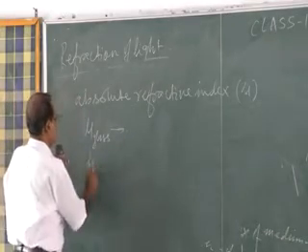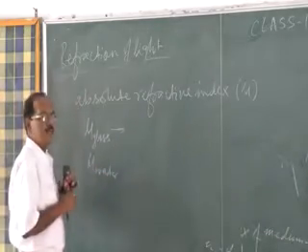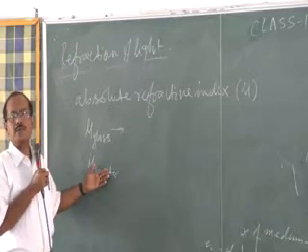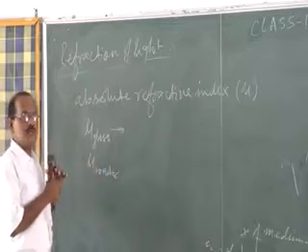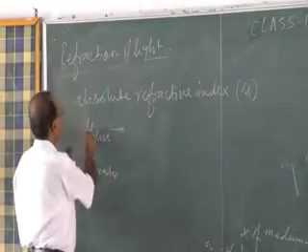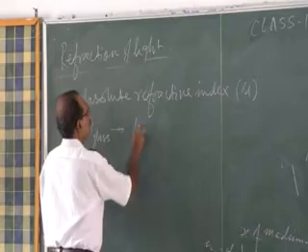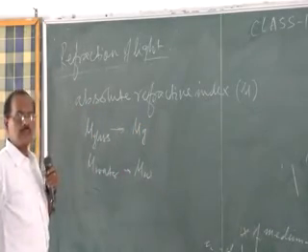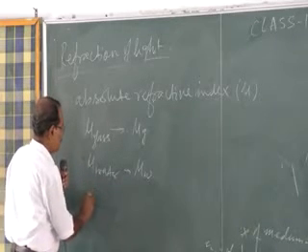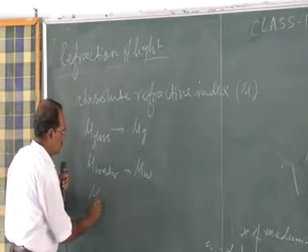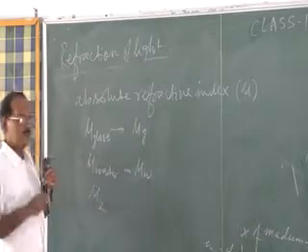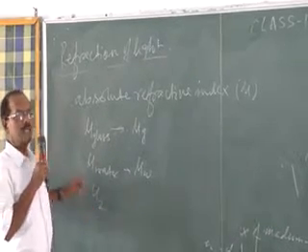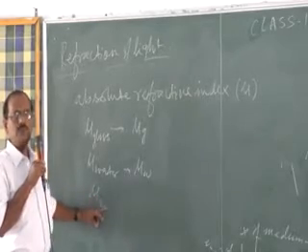If you are writing mu water, refractive index of water with respect to air, also known as what? It is absolute refractive index of water. Simply we are writing mu glass or mu G also we can write. This is mu W. Is it? Or say we are writing mu 2. Mu 2 means absolute refractive index of medium 2. It means light is coming from air to the medium 2.